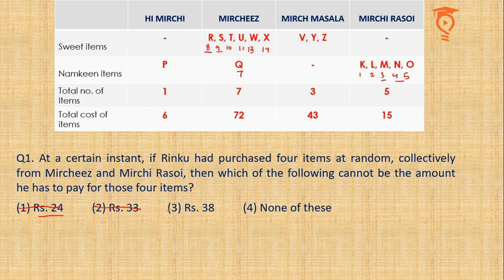And if you see, 38 is also possible. So 2 times you have to make 19. One could be 14 and 5 makes 19, and 10 and 9 would make 19. So this way randomly 4 items have been bought, and 38 is also formed. So none of these, actually every number could be formed.